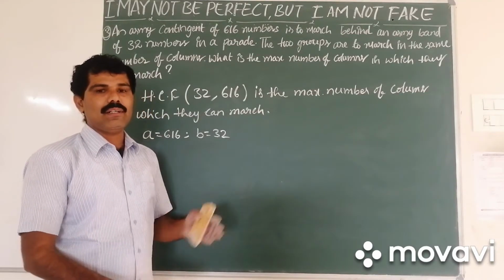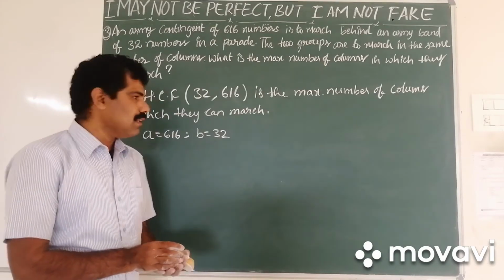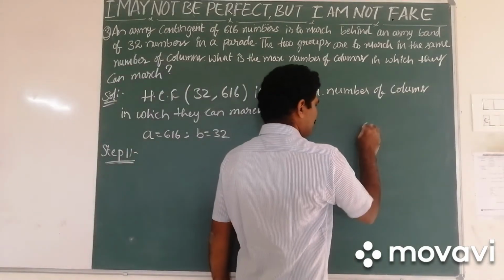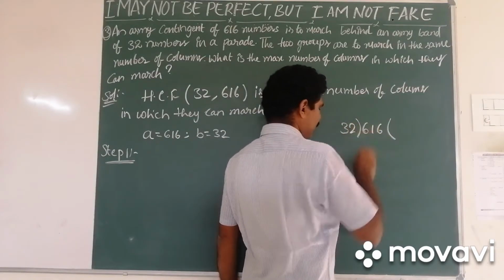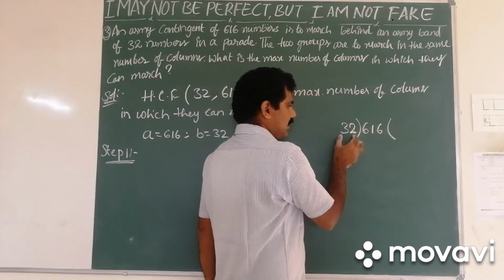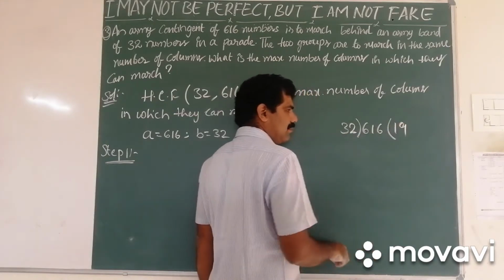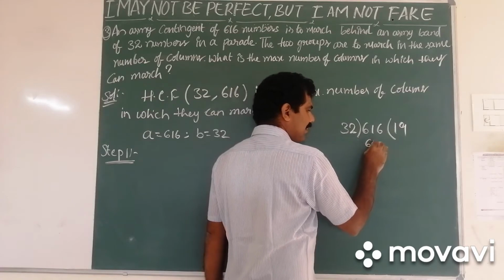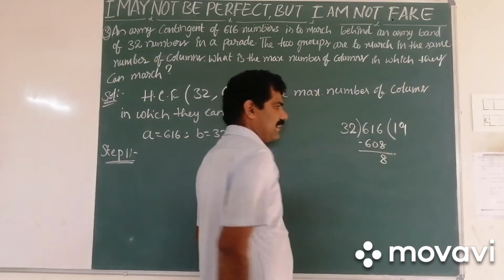In rough, we will do the long division method first. So 616 divided by 32. If I go for 19 times, I will get 608 and the remainder will be 8.